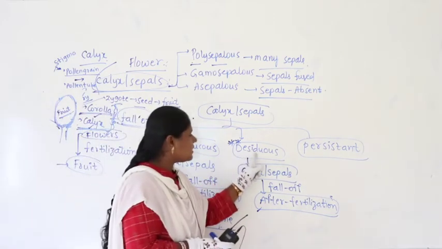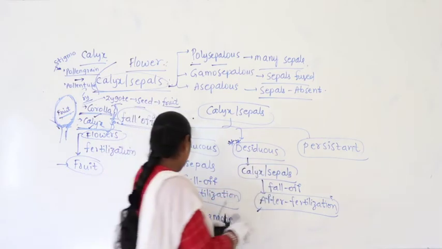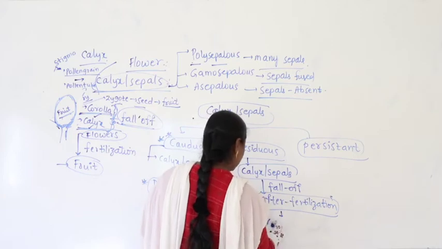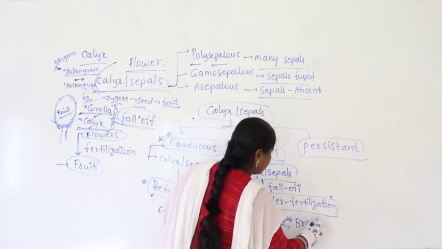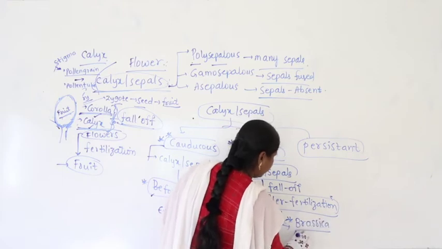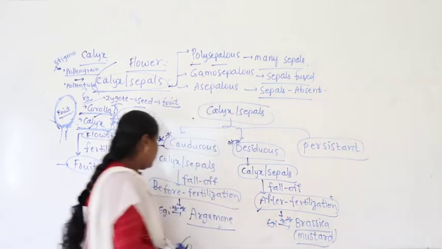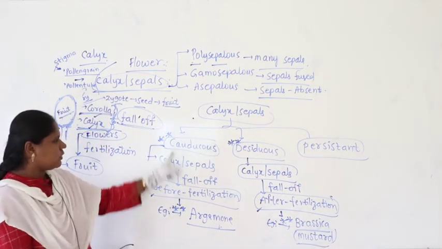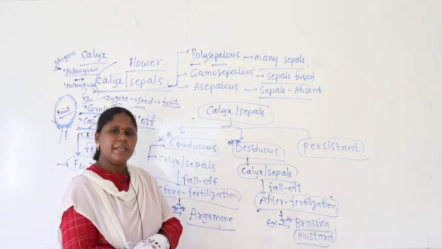Coming to deciduous, in this the calyx or sepals fall off after fertilization. So here we can take the example of brassica. Brassica is nothing but what we call mustard. Okay, so this is argemone, caducus, and mustard, brassica, what we find is deciduous.